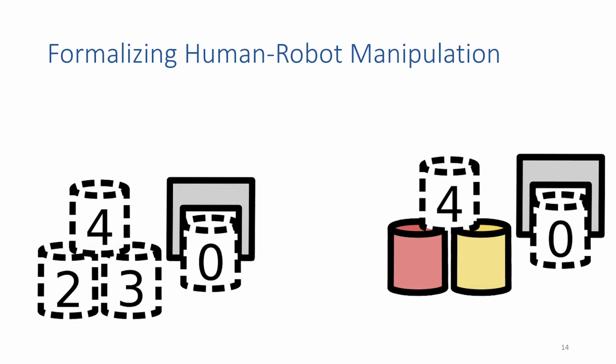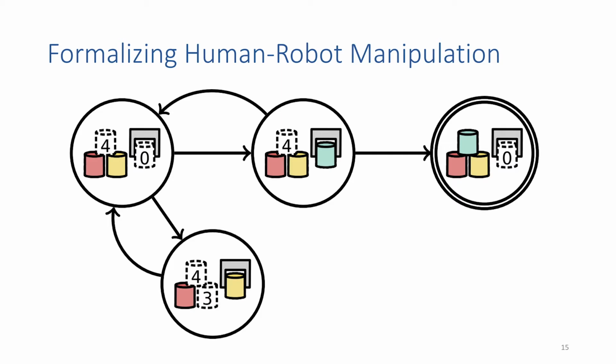Now, to represent a state on the right, we're going to draw the colors of different objects at these different locations. And here we have 3 objects, red, yellow, and blue. Blue is not drawn, and everything that's not drawn is assumed to be in the else region. This will be a nice shorthand to show diagrams like this. So here we start with blue in the else region and red and yellow at 2 and 3. And now the robot can take an action, say at the top center, to grasp the blue object, and then take another action going to the top right to place the blue object on top of the red and yellow objects. And in this state, we draw 2 circles to show that it's an accepting state, or that it satisfies our specification.